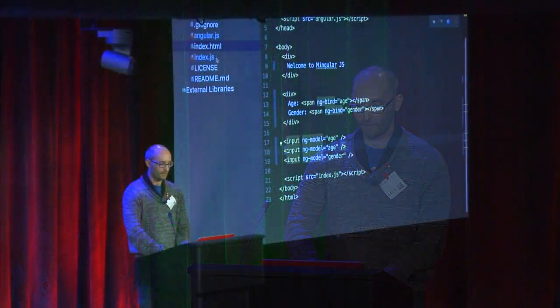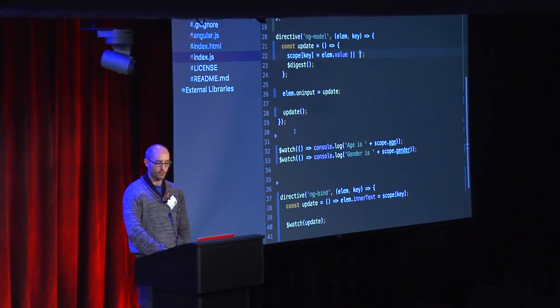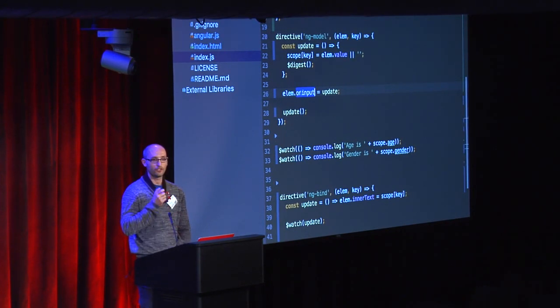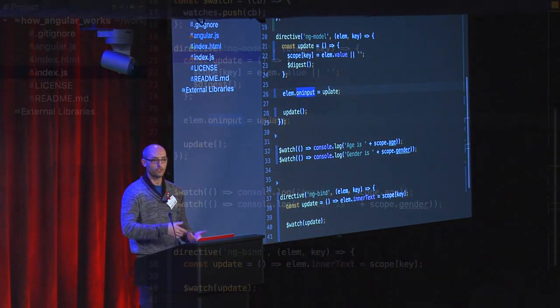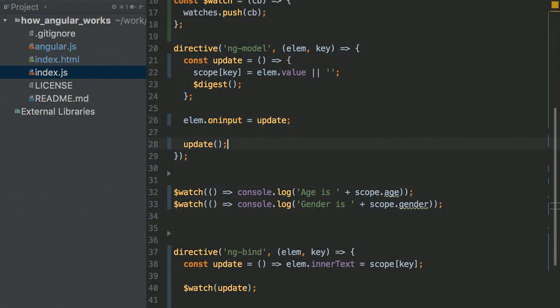So I had some guesses here. We'll see the scope updated, of course, but the second input is not updated. And it's going to override whatever I had before. So we're not syncing the inputs now, which makes sense, right? If I look at ngModel now, we're listening on change events on the input, but we're not listening on change events on the scope. Someone might be changing the age, and we don't know about it. How can we know if someone changed the scope and we need to update the input? Watch.